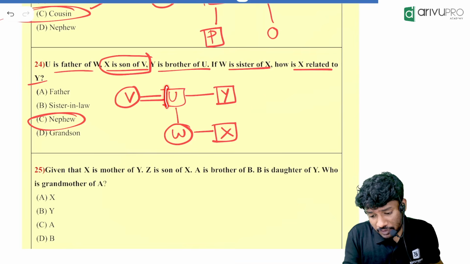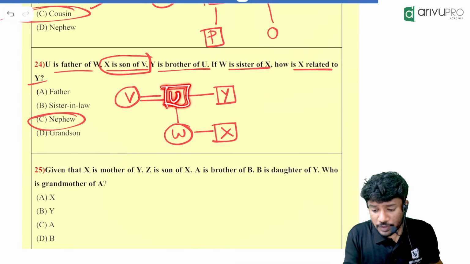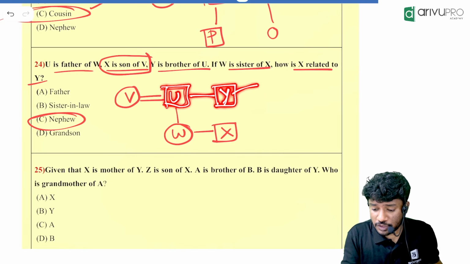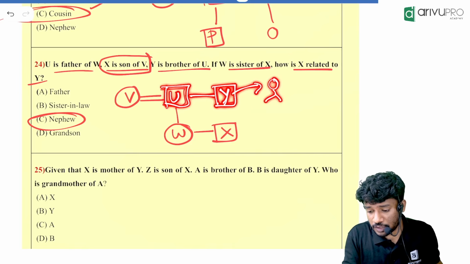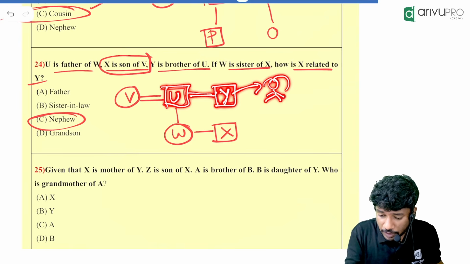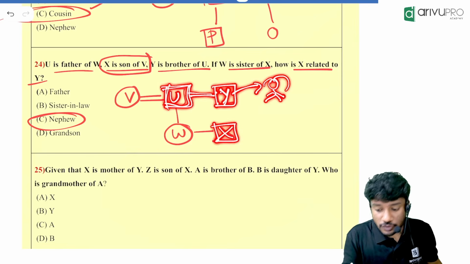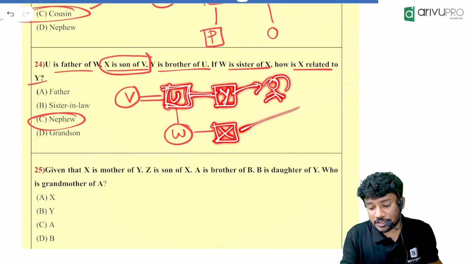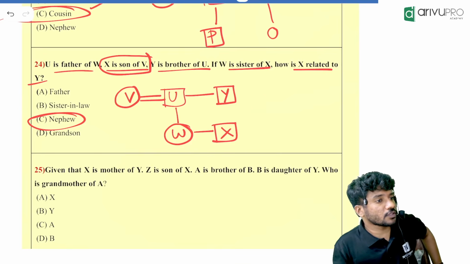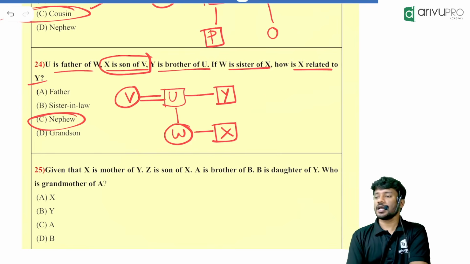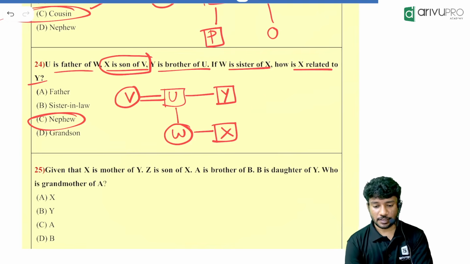X is having a father. His name is U. That father is having a brother. If you ask me from Y's point of view, you should think from this person. Okay, you are over here. Think that you are Y. Now you are thinking, I have a brother and my brother is having a son whose name is X. So what is the answer, people? X is my nephew. Got it? Check again. Tell me whether it is correct or not. Understood, people?